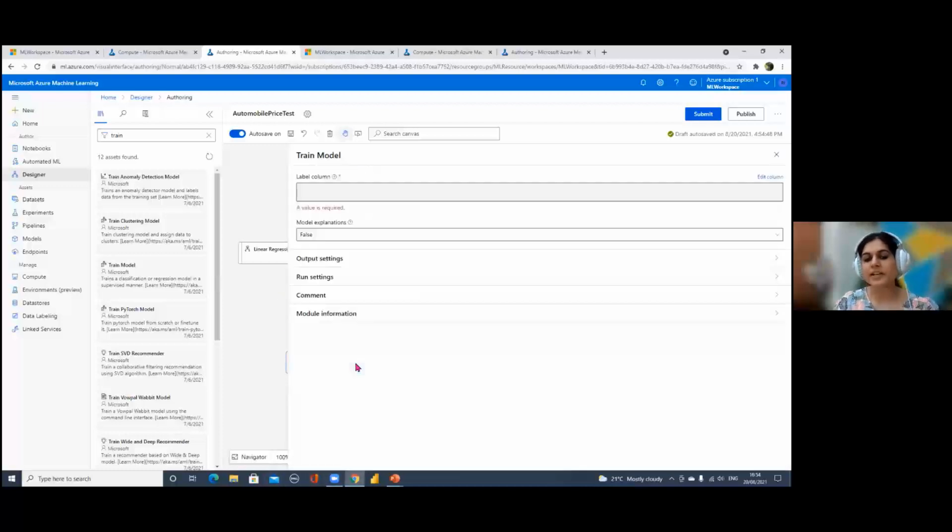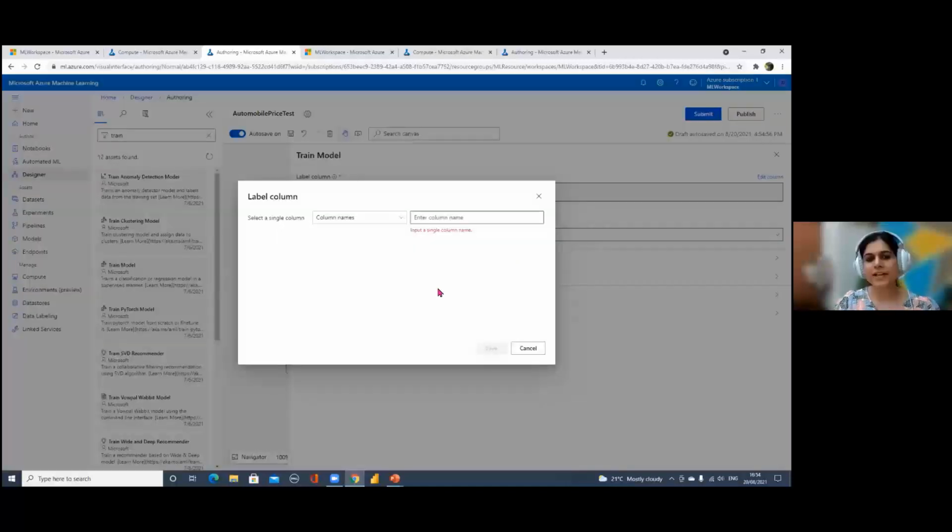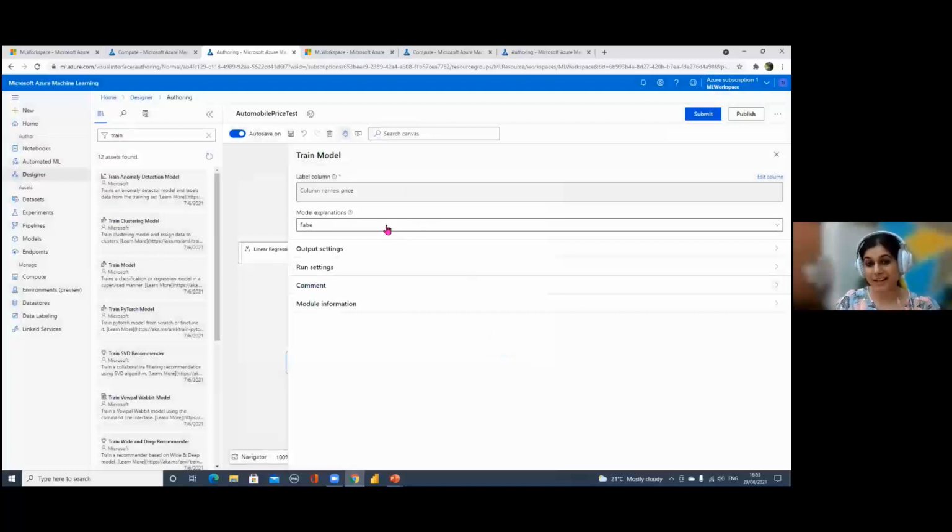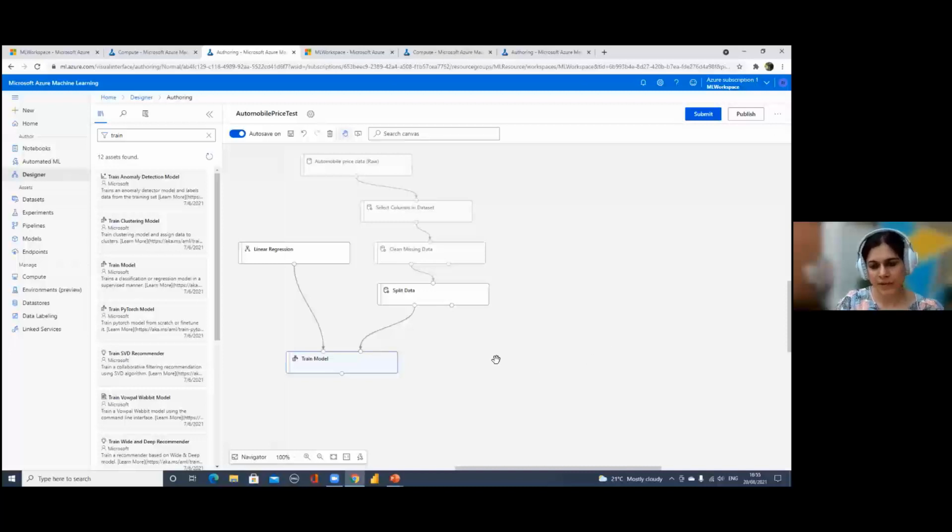Now, once you click on the Train Model node, once you've connected it properly, it asks you, what is your label column? Click on Edit column. And we know our label column is the price column, right? So we select that, we save it. And for model explanations, I'll set it to true, because when you score the model and evaluate the model in the end, you get some proper performance metrics displayed, like how your model has performed. That's why I'm setting model explanation to true. Okay, so we have created a Train Model node.